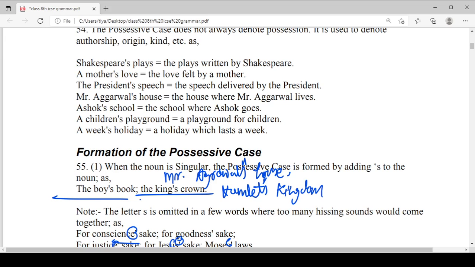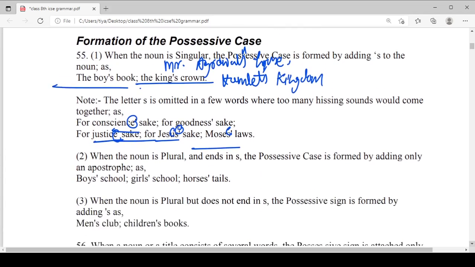Whenever we want to show any kind of possession, we simply say that is the possession, or that is the authorship, or any kind of origin. Like we have some more examples.